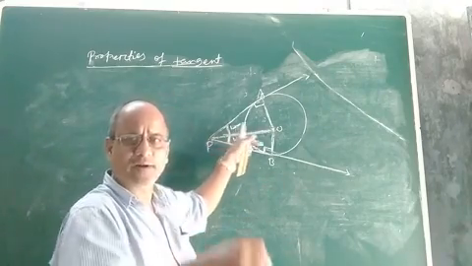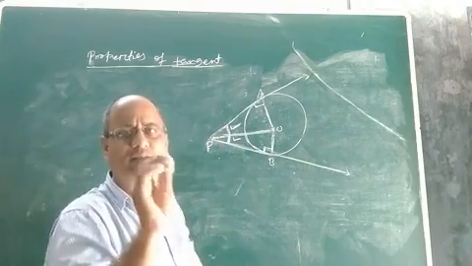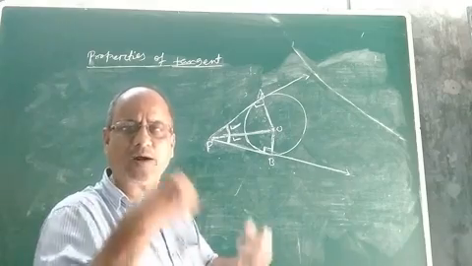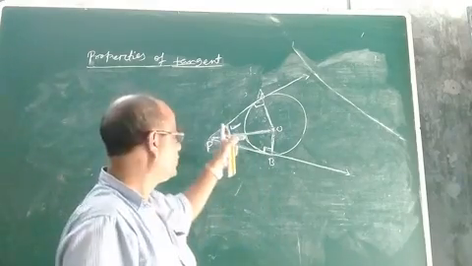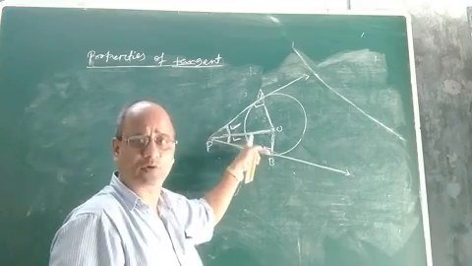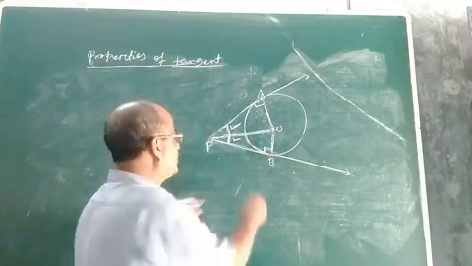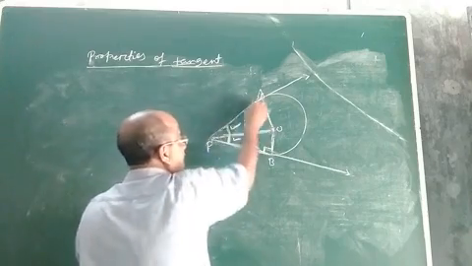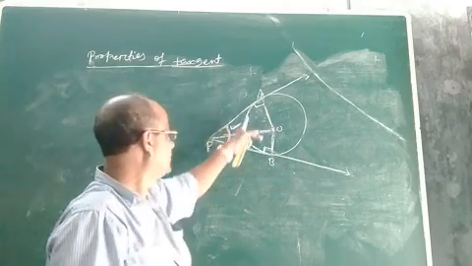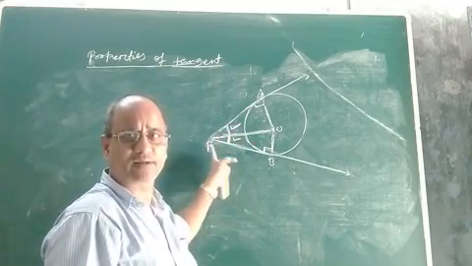Now the point is, what will happen if angle OPA and angle OPB are equal? What does it indicate, or what conclusion can we make from it? If angle OPA and angle OPB can be proved equal, then we will conclude that the two tangents are equally inclined. You see, this is the point where the two tangents intersect.